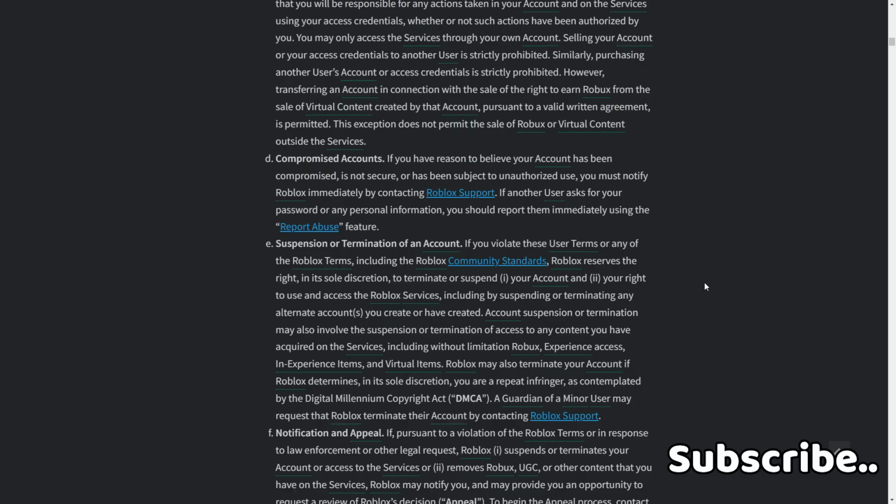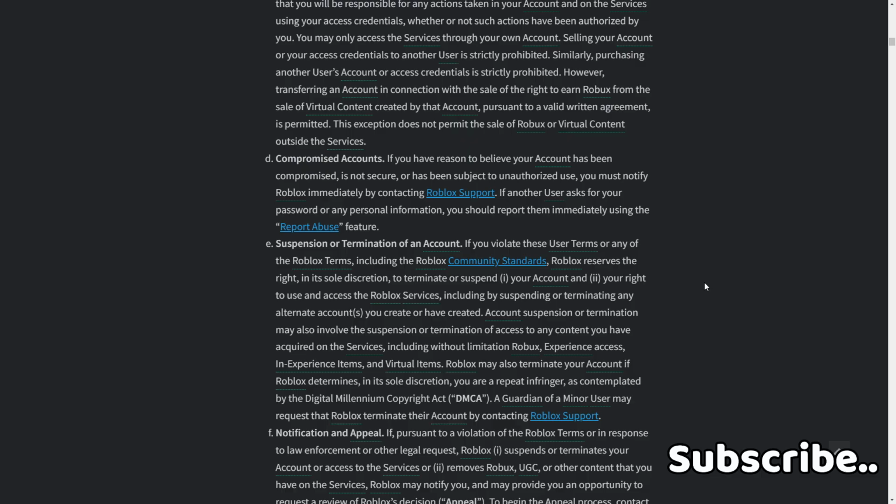E. Suspension or termination of an account. If you violate these user terms or any of the Roblox terms, including the Roblox community standards, Roblox reserves the right in its sole discretion to terminate or suspend your account and your right to use or access Roblox services, including by suspending or terminating any alternative accounts you create or have created.